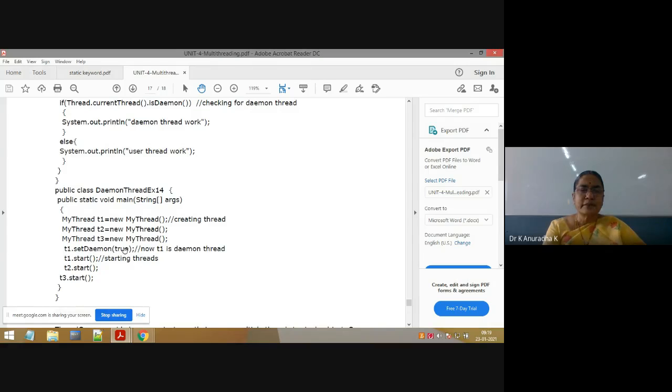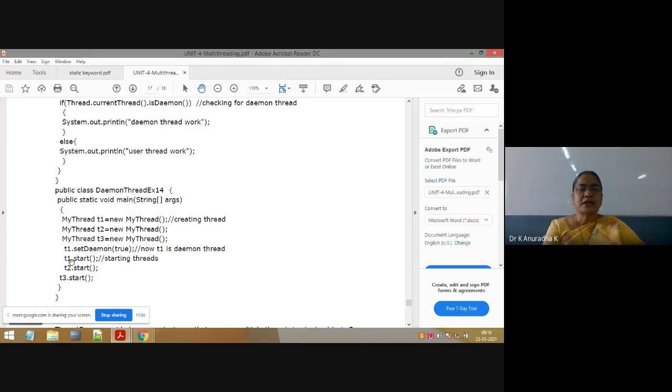But this statement must be written before the start method, before invoking start on that thread. So before writing t1.start, you should write this statement. Otherwise, you will get a runtime exception. That is the rule for this statement. Next, after making the first thread a daemon thread, I will call t1.start. Don't write this statement after t1.start. If you write it after t1.start, you will get a runtime exception.